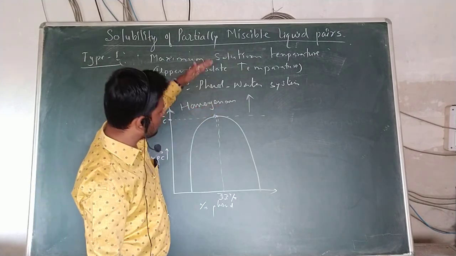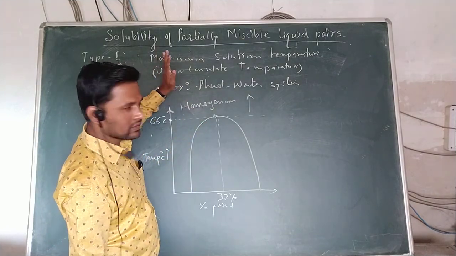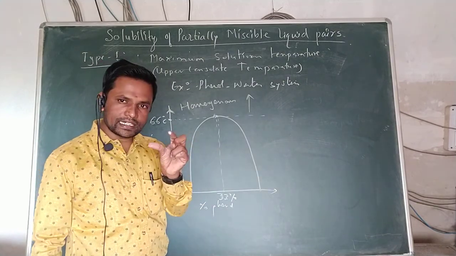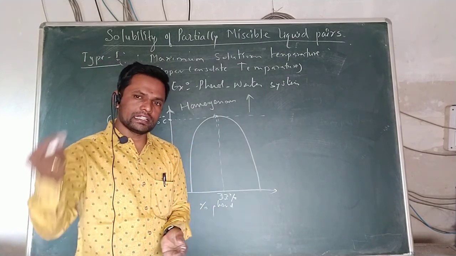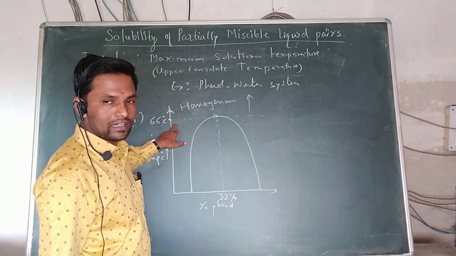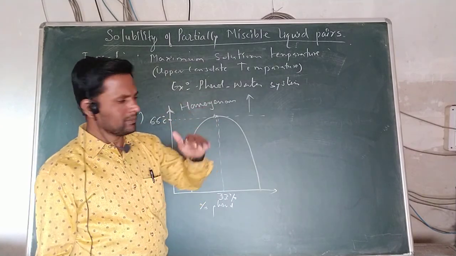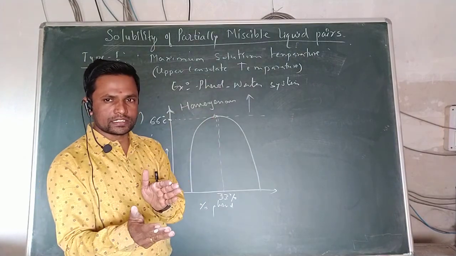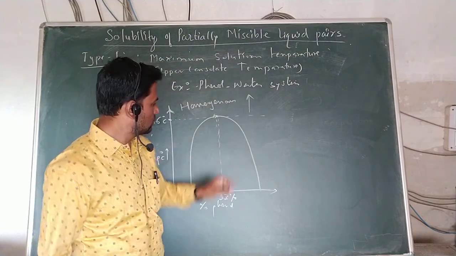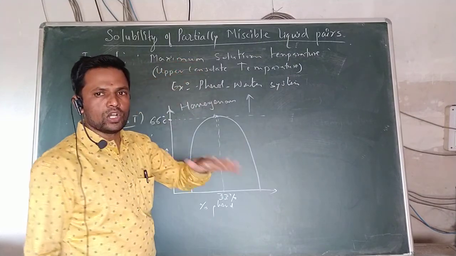But at 66 degrees Celsius or above, the phenol and water are completely miscible. Initially, a small quantity at room temperature is miscible, but if a large amount is added, phenol and water are immiscible. They become miscible above 66 degrees Celsius, so for solubility of the phenol water system we have to supply at least 66 degrees Celsius to make both liquids miscible. Above 66 degrees Celsius it is a homogeneous mixture.